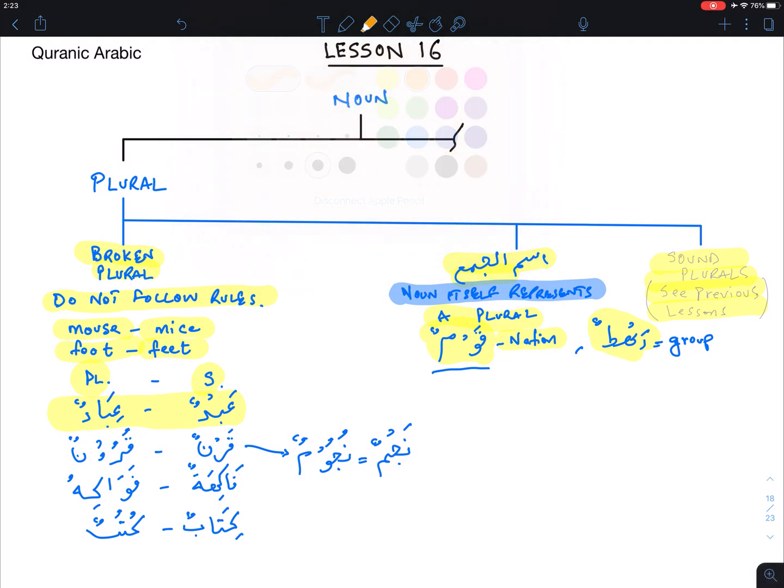Let's go to the next one, here is qarnun, right? It refers to usually century. You could refer to that as a century and used as an era, sort of time, is another loose translation of it. It becomes qurunun. Okay, it's from qarn, it becomes qurunun. Now, another example of that, so words will follow these patterns. Another example that follows that pattern is najmun. So najmun, you can see, becomes nujumun. It's the same pattern. Qarnun, qurunun, najmun, nujumun. And there are going to be other words that follow that pattern.